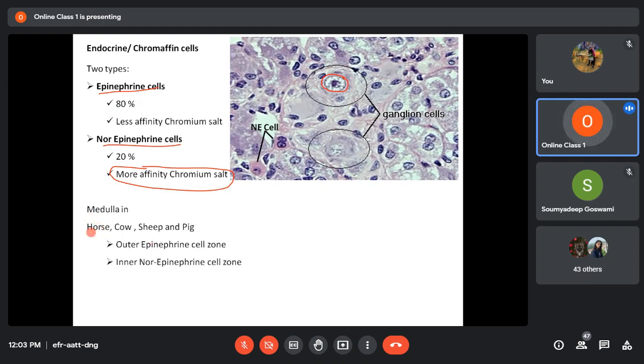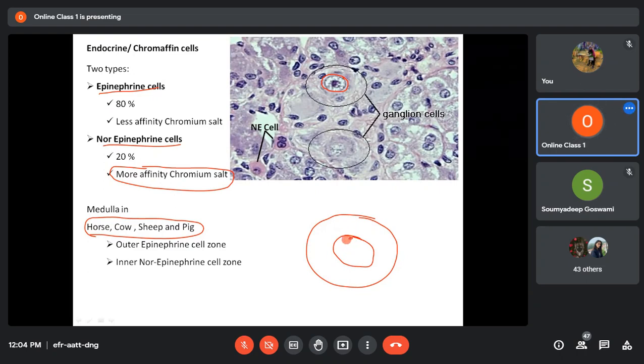Now, in the case of horse, cow, sheep, and goat, you'll see that the epinephrine and norepinephrine cells are arranged in an orderly manner. Suppose this is the gland and this central part is the medulla.